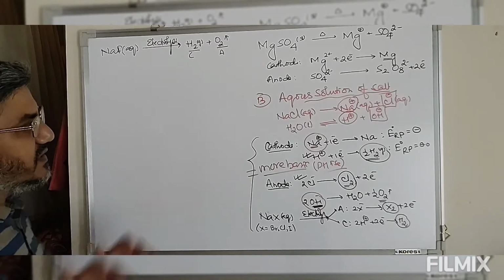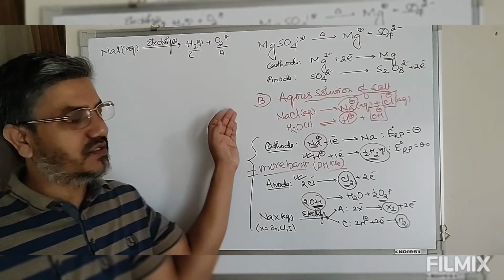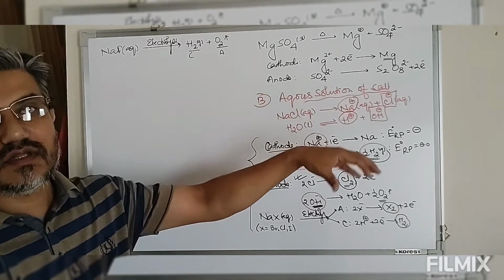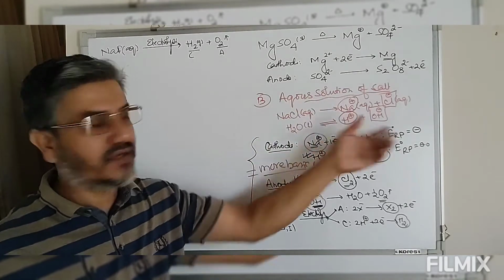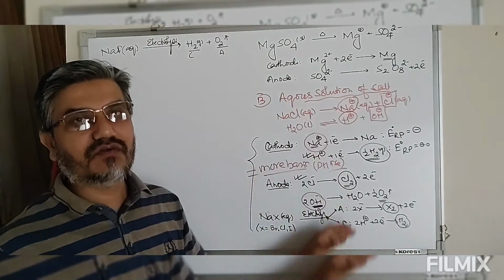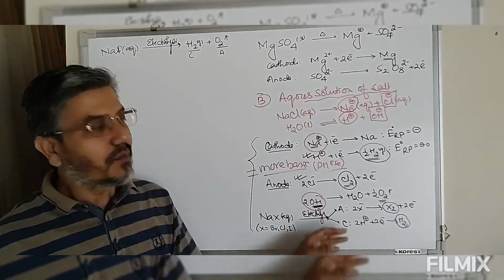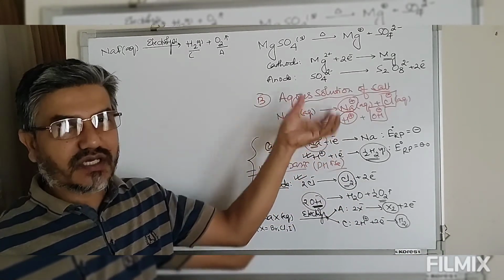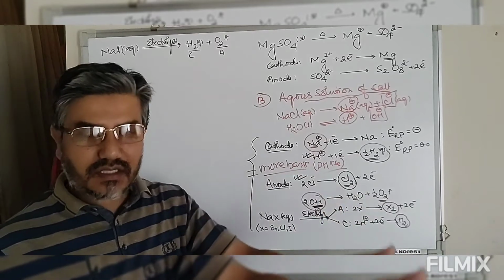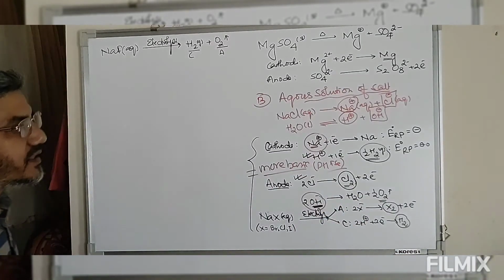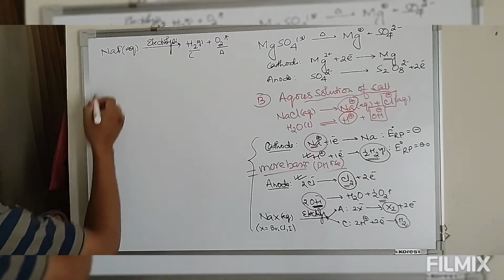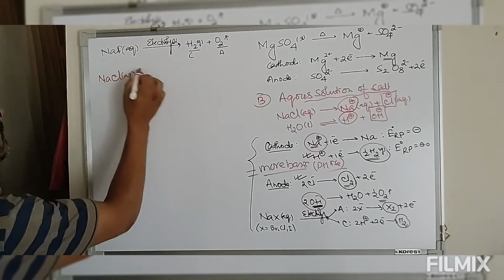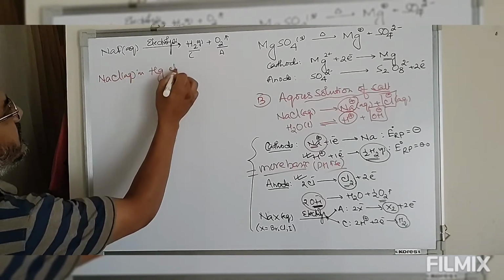Now look at this here, nothing is mentioned about the electrodes, because simply saying this is in presence of a non-reactive electrode, that is inert electrode. If nothing is mentioned, it means this is in presence of inert electrode. But suppose the same reaction, NaCl, is carried out in presence of a reactive electrode, this NaCl aqueous in mercury electrode.